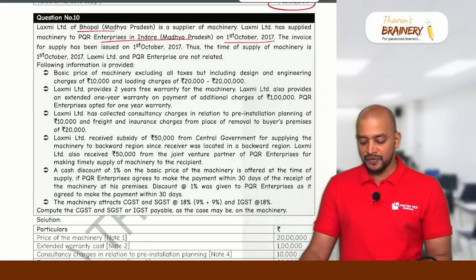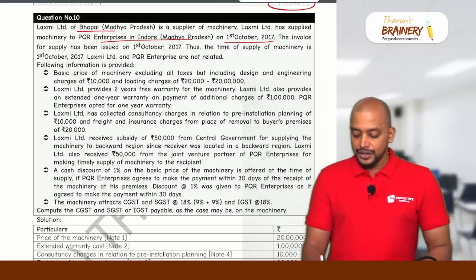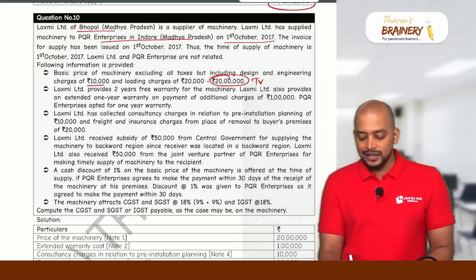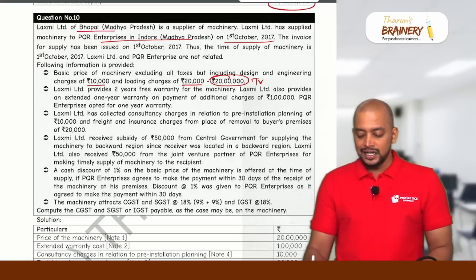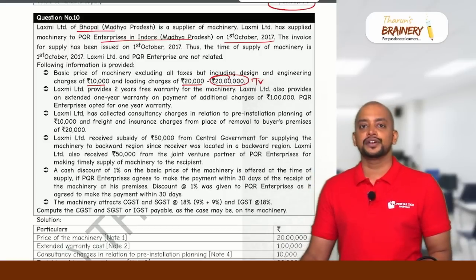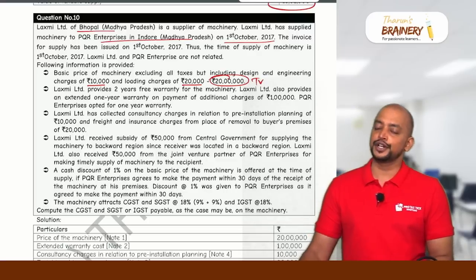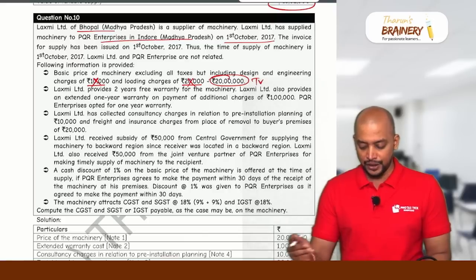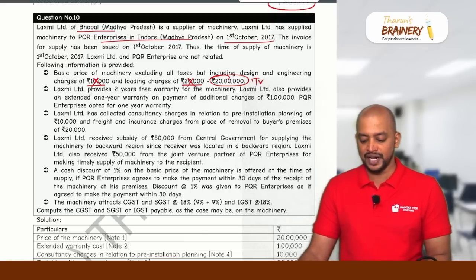Following information is provided. Basic price of the machinery excluding all taxes, but including design and engineering charges of 10,000 and 20,000 is 20 lakhs. So this 20 lakhs we will take as the transaction value. And this 10,000 and 20,000 are design and engineering charges and loading charges. When are these charges incurred? Before delivery of the goods, before delivery of the machinery. Therefore it is to be included in the value, and in the given price it is already included, so therefore ignore it.